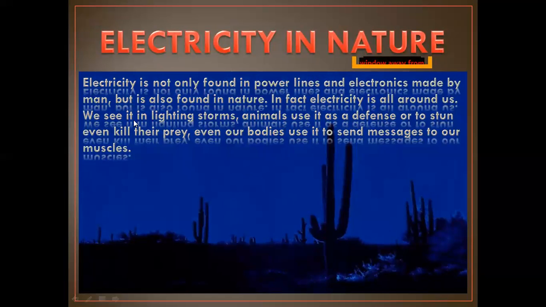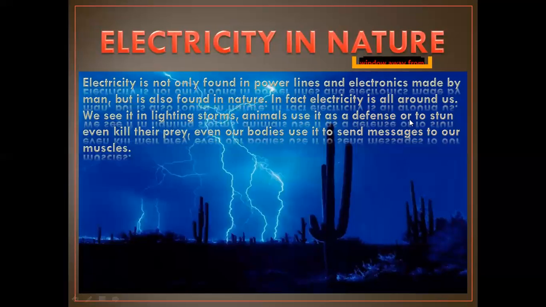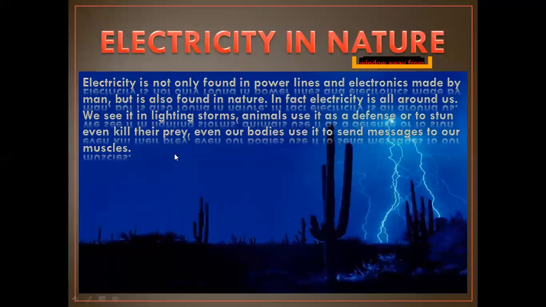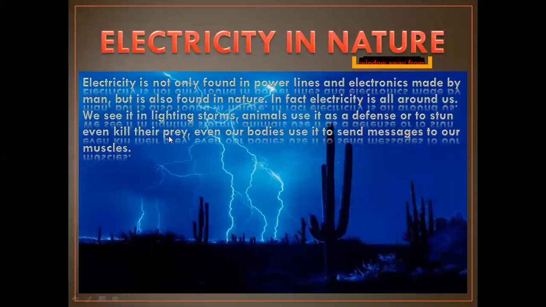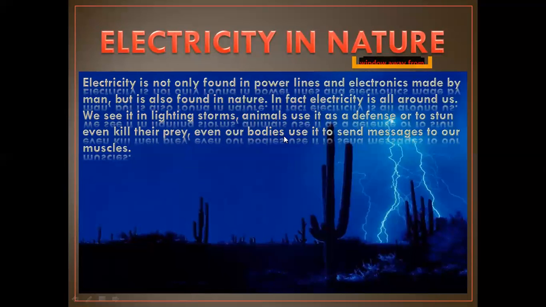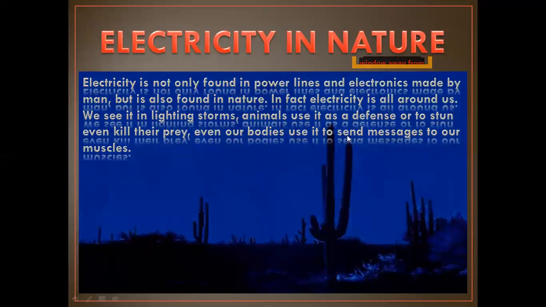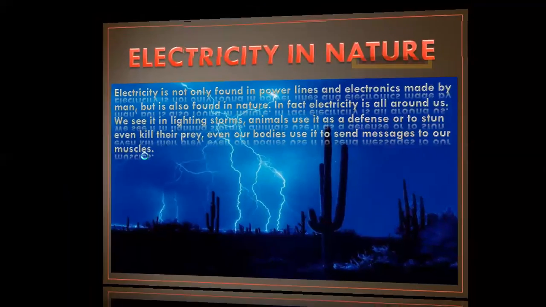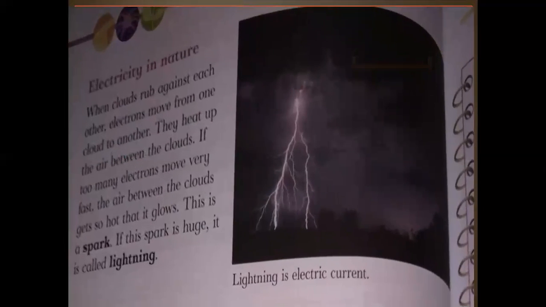We see it in lightning storms. Animals use it as a defense or to stun, even kill their prey. Even our bodies use it to send messages to our muscles. Electricity in nature.